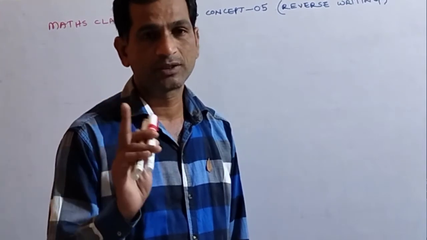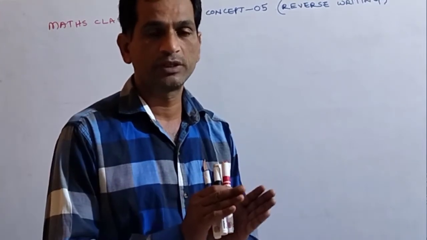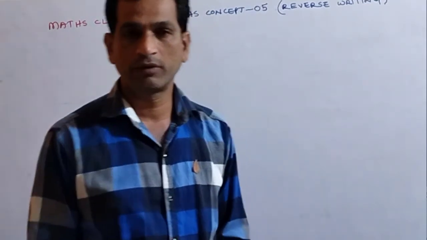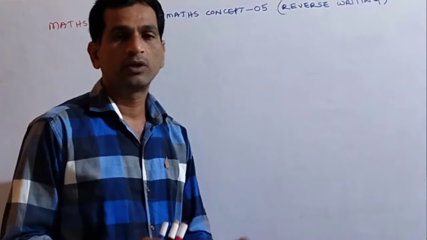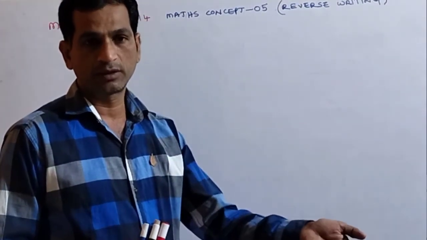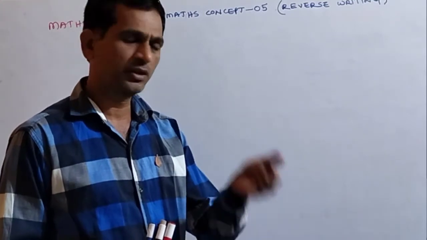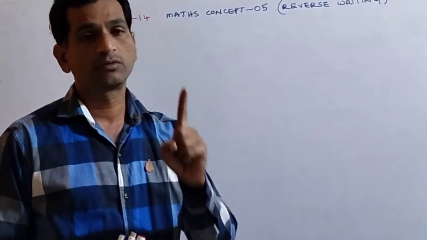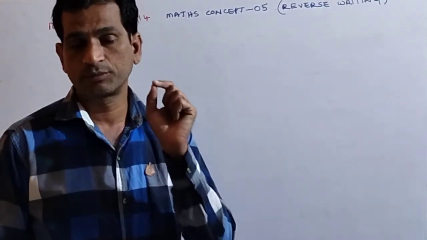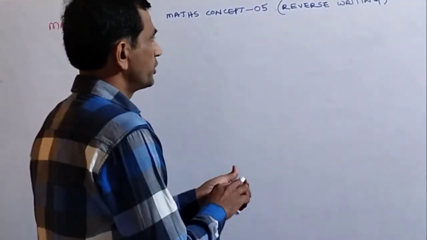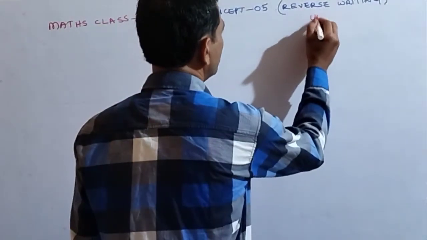If we start one concept, we will discuss it up to the completion of the total concept wherever it is present. First we should take it from zero level. If the concept is present at UKG level, we will take it. If it is present at third standard or fourth standard also, we will take it. So this is a UKG standard concept, the reverse writing concept.